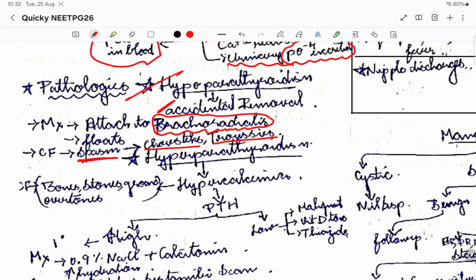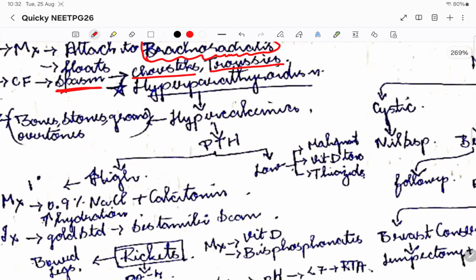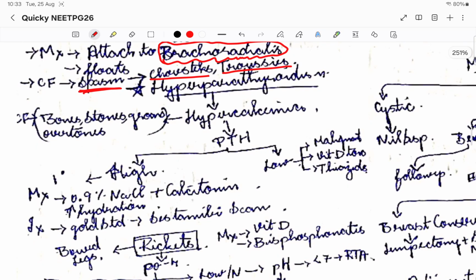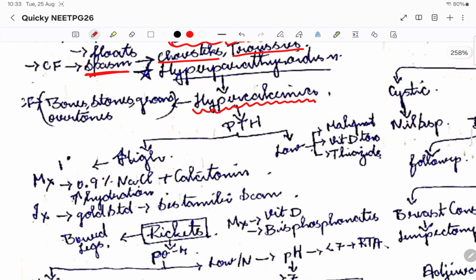Now coming to hyperparathyroidism. Basically, it happens when there is hypercalcemia. Let me tell you how we diagnose hyperparathyroidism. If there is hypercalcemia, there might be PTH causing it. How do we know there is hypercalcemia?